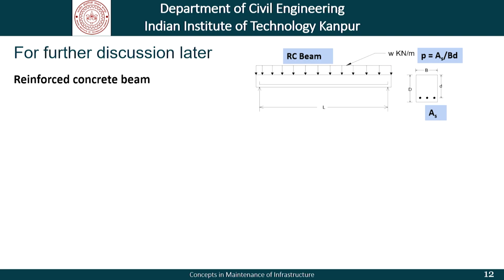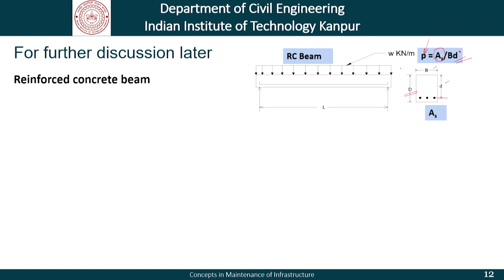In an RC beam, we have the breadth and depth of the concrete beam, and we have the overall depth here, and this depth is only up to the level of the reinforcement. The amount of reinforcement is AS, that is the amount of steel that we have put into the system. We often define a parameter called P, which is the reinforcement ratio, which is the area of steel divided by the effective cross sectional area. Note here that we are using small d and not capital D.